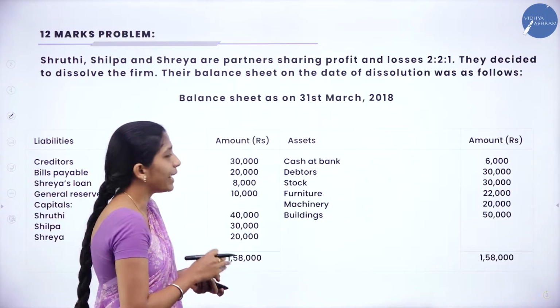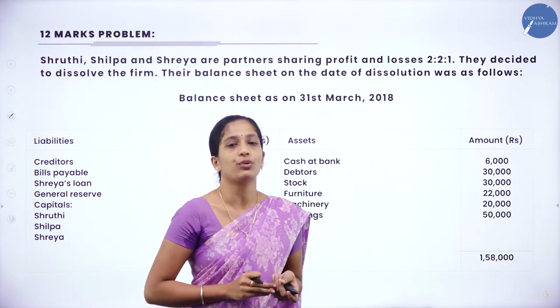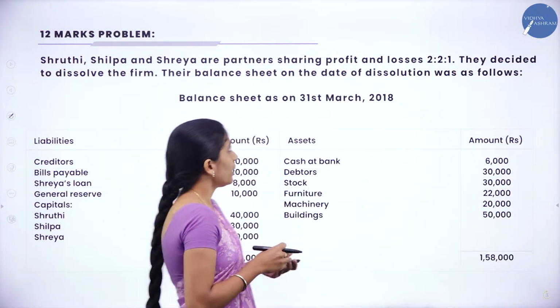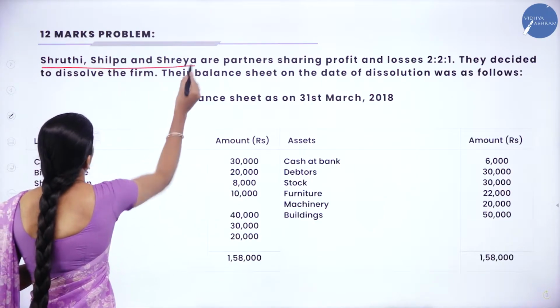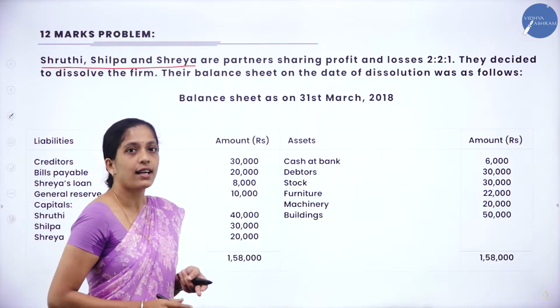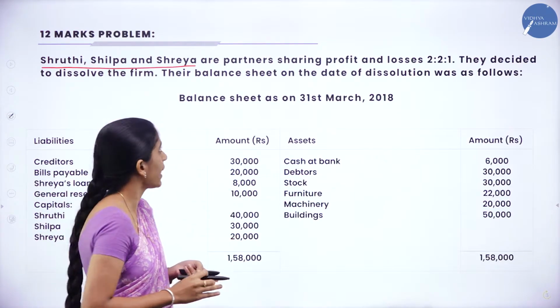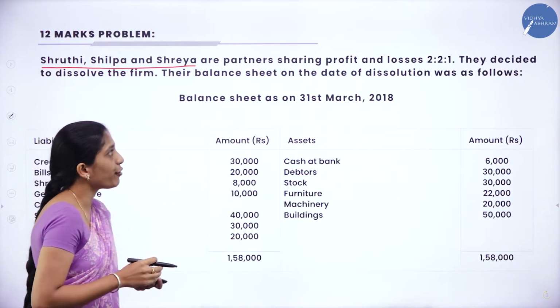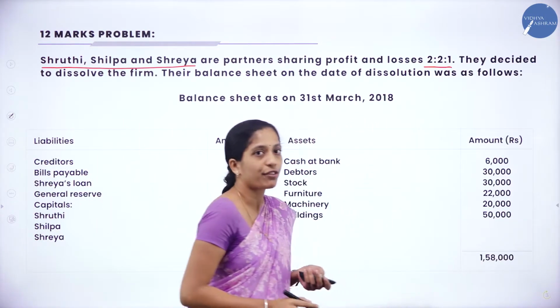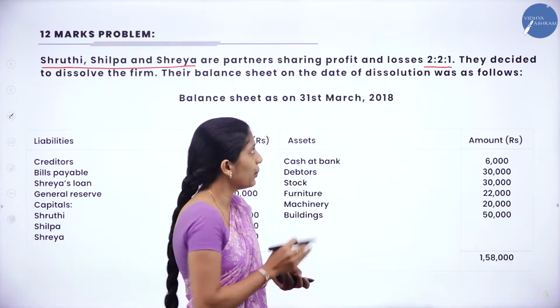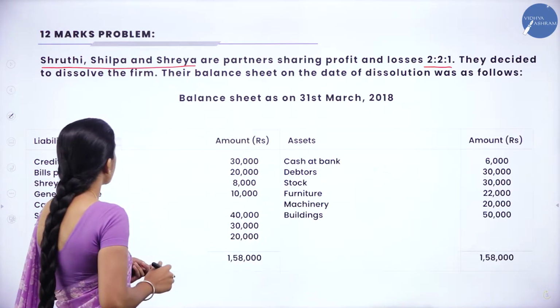Now we shall go through a 12 marks problem. So go through the problem here. Shruti, Shilpa and Shreya. So who are the three partners here? Shruti, Shilpa and Shreya are partners sharing profit and losses in the ratio 2:2:1. So what is their profit sharing ratio? 2:2:1. They decided to dissolve the firm.